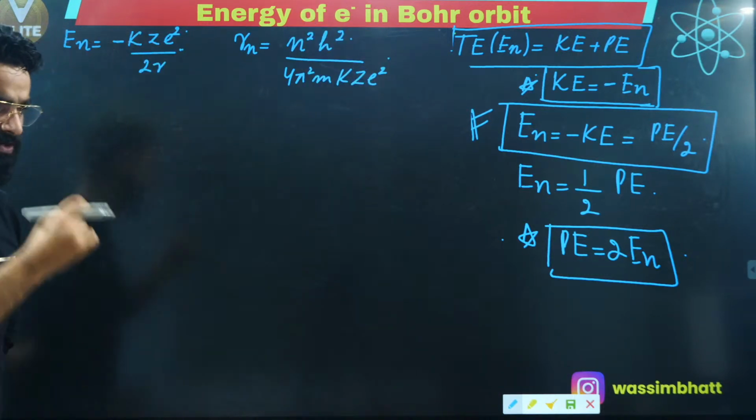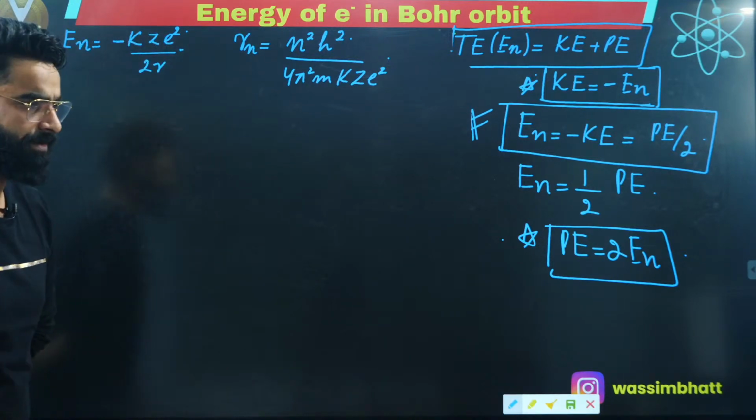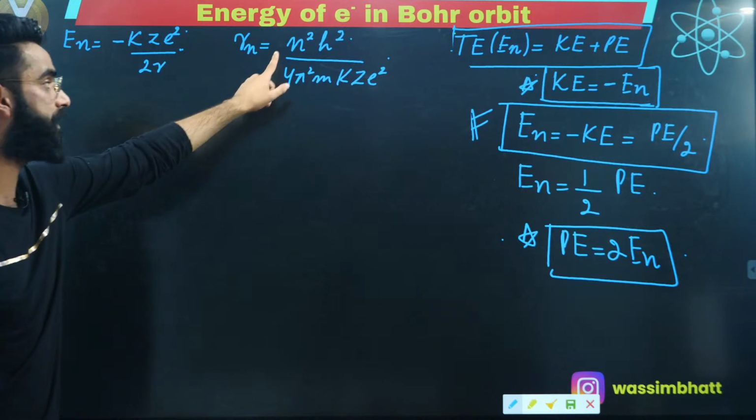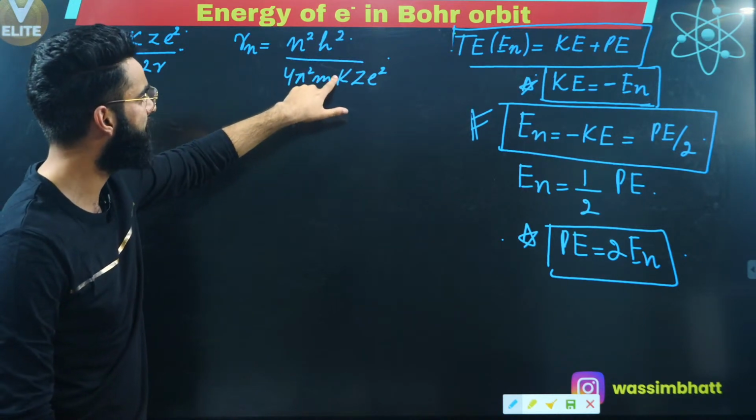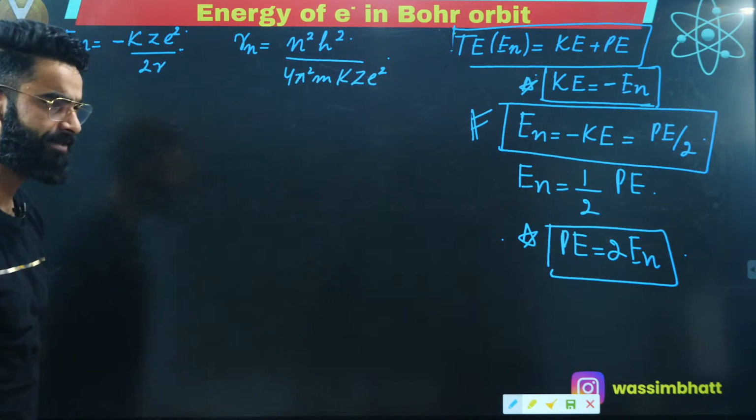This was the formula by means of which we could calculate the radius of the nth Bohr's orbit. This is the formula which we derived in the last session, right?